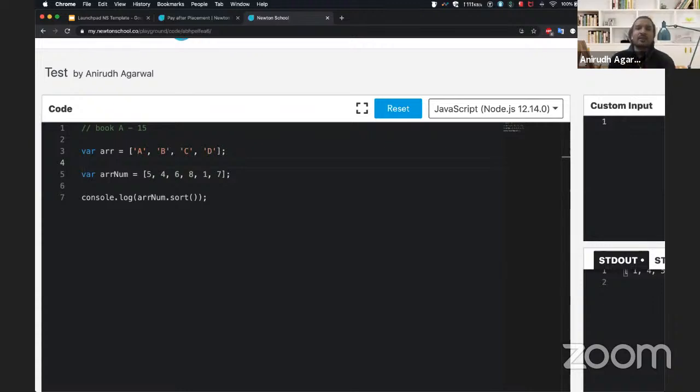If you have interest in algorithms, then you might know that there are things called big O notations. Quicksort is one which has a big O notation of n log n, so it's better than bubble sort, but it's a little more complex to understand, obviously. You can go ahead and read about it.